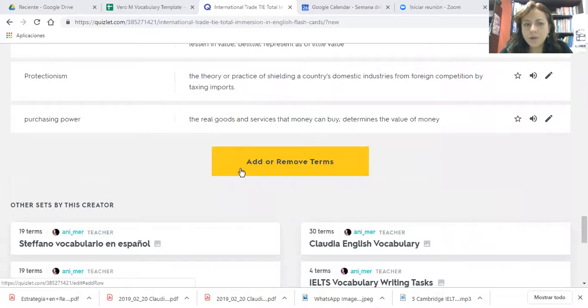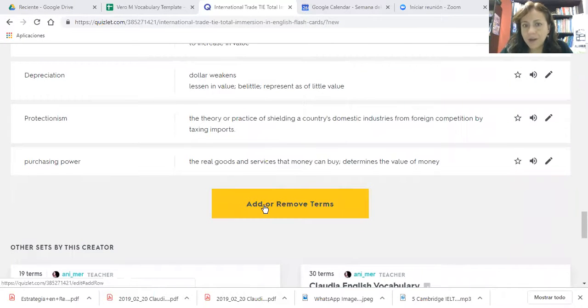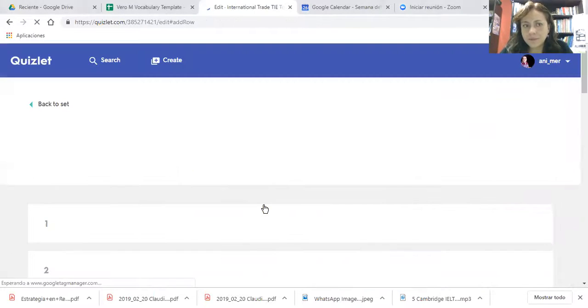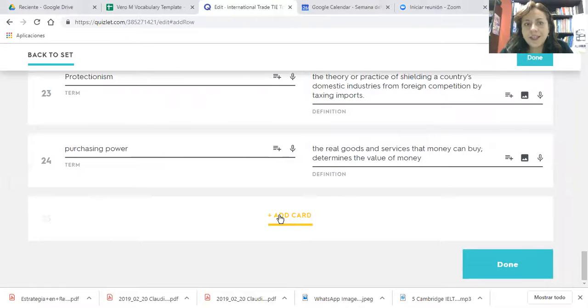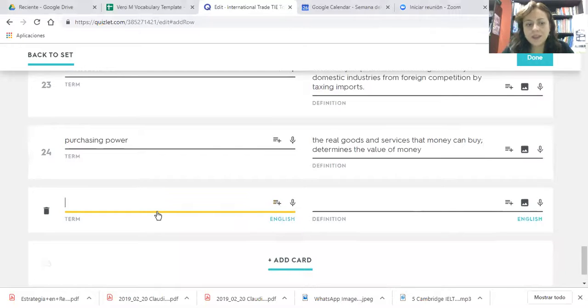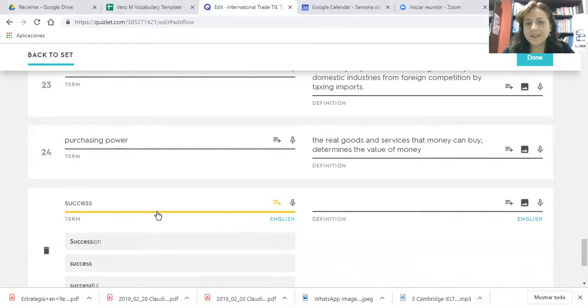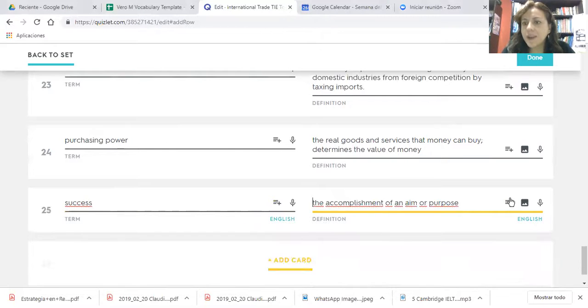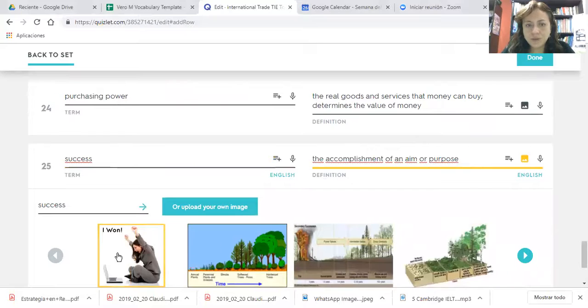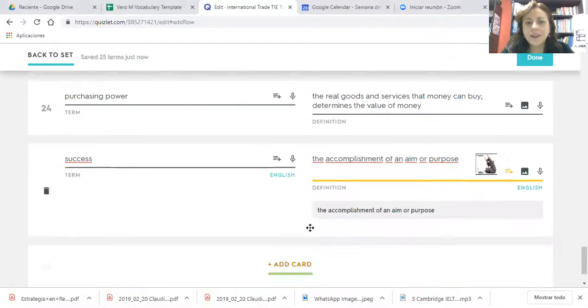So suppose that I want to include one more word. I scroll down and say add a card. And let's suppose that I'm going to include the word success. And I'm going to define the meaning and say the accomplishment of an aim or purpose. And then I choose one picture. So let's suppose this one, success, like I want. And the idea is that you can include more words, right? The thing is about a specific topic.